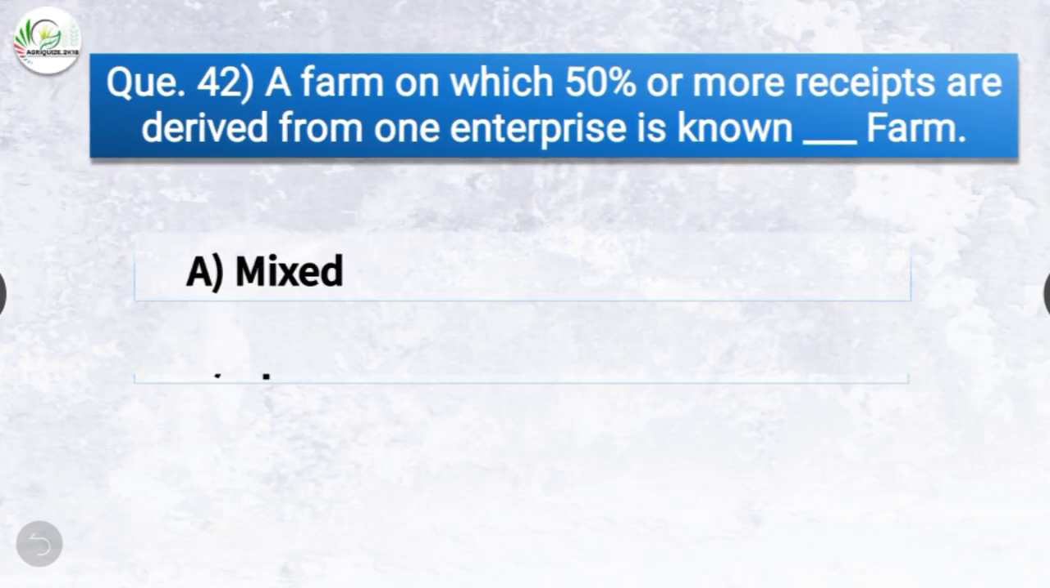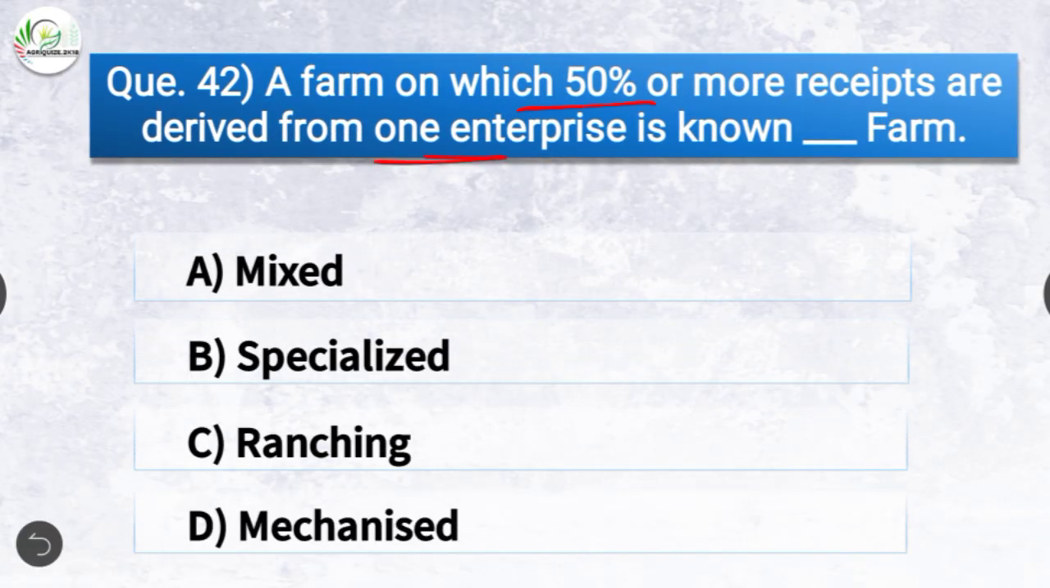The next question is, a farm on which 50% or more receipts are derived from one enterprise is known as dash farm. The options are mixed, specialized, ranching, or mechanized. The correct option is option B, specialized. So a farm on which 50% or more receipts are derived from one enterprise is known as specialized farm.